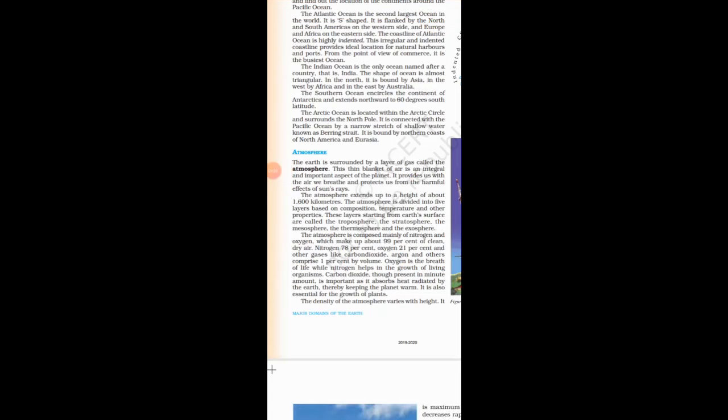Now let's see about atmosphere in detail. The earth is surrounded by a layer of gas called atmosphere, and this thin blanket of air is an integral and important aspect of the planet. The atmosphere extends up to a height of about 1600 kilometers. The atmosphere is divided into 5 layers based on composition, temperature and other properties. These layers, starting from Earth's surface, are called the troposphere, the stratosphere, the mesosphere, the thermosphere and the exosphere.